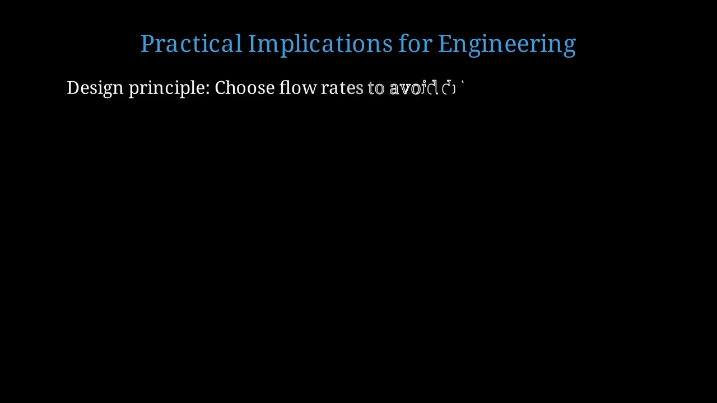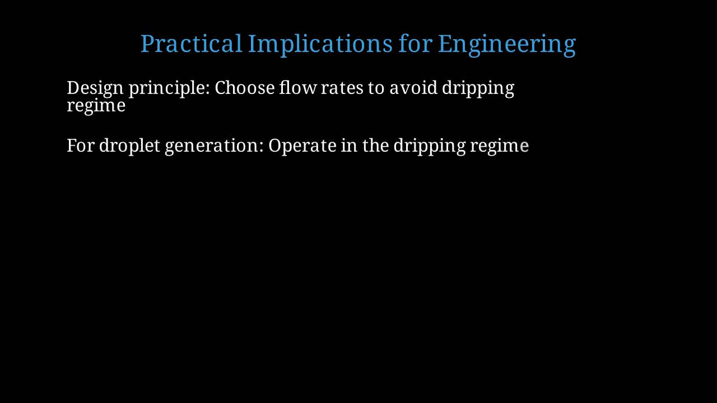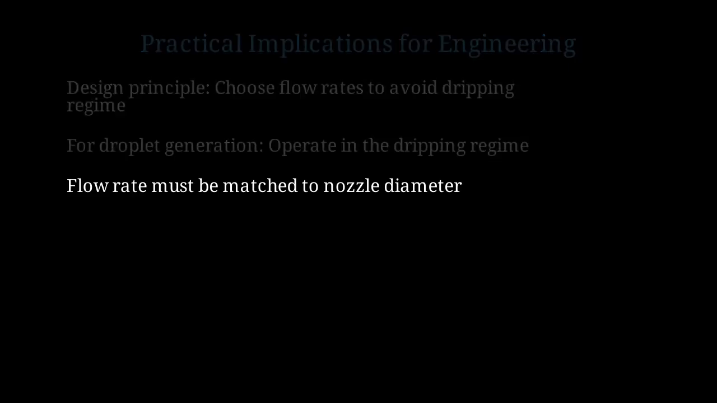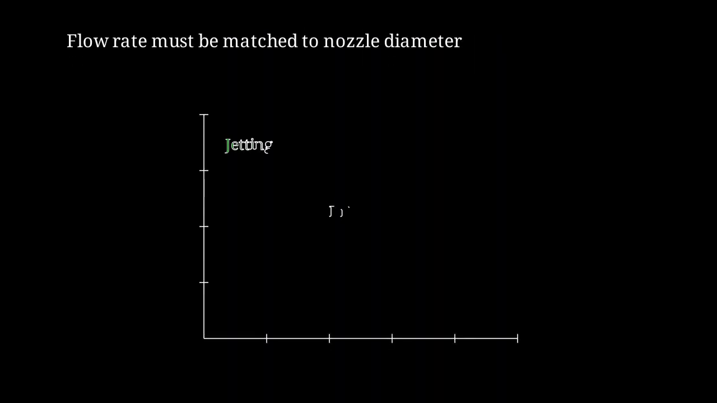A key design principle is to choose flow rates that avoid the dripping regime if you need consistent behavior. Conversely, if you want to generate uniform droplets, you should operate precisely in the dripping regime. The flow rate must be carefully matched to the nozzle diameter to achieve the desired regime. A typical regime map shows jetting at low flow rates, dripping at medium rates, and jetting again at high rates.